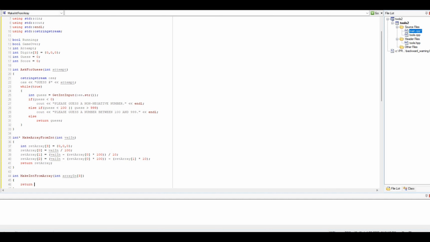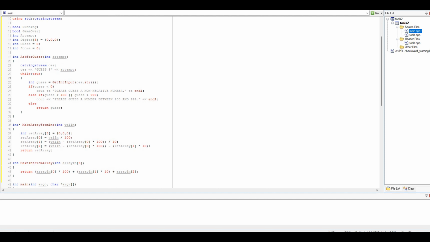We will then just return array in 2, plus array in 1 times 10, and array in 0 times 100. All right. Done. Why is it underlined? What does that mean? Oh, it underlines them all. Okay.